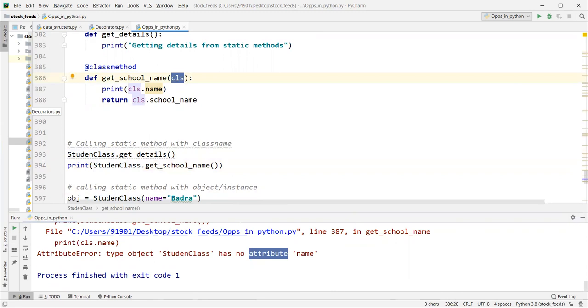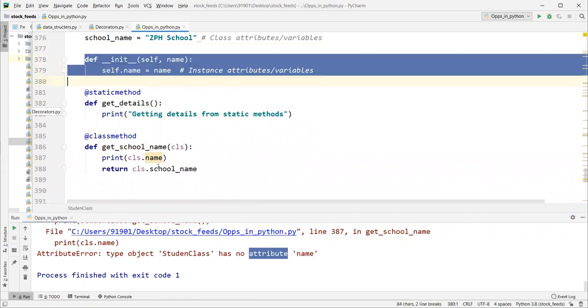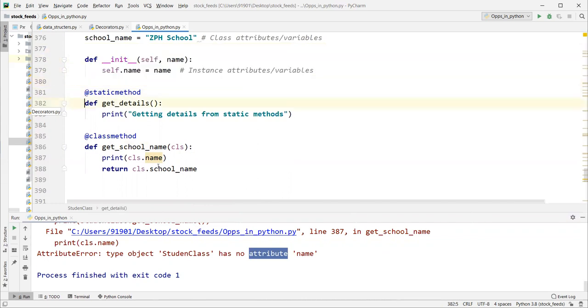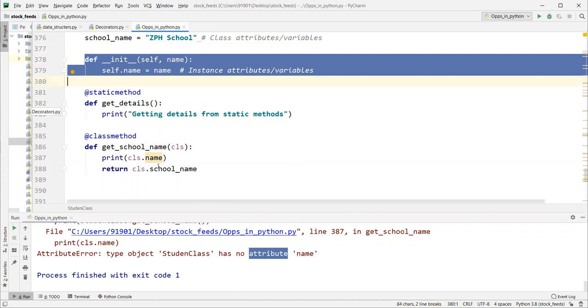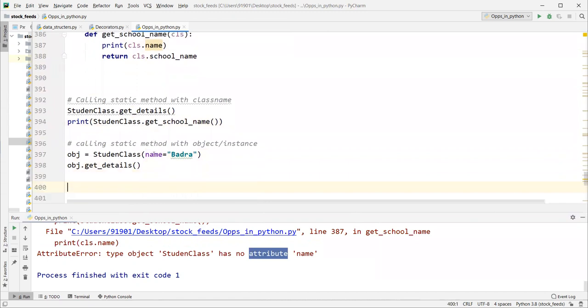So that means our constructor is not at all invoked. If we create an object, it will be invoked automatically, but without creating an object, we are able to access these two methods.